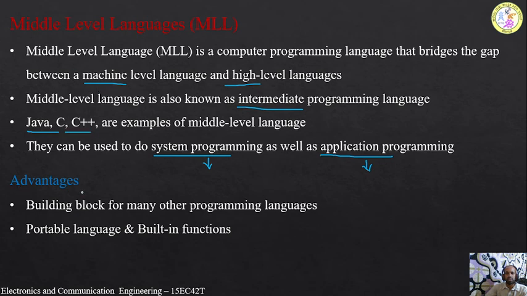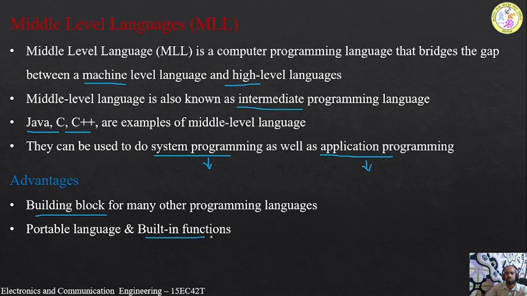Coming to the advantages, they are the building block for many other programming languages. For example, if I want to learn high level languages like .NET web programming or some other, then we must know the concept of C, C++ or Java. These basics are required. Therefore, they act as building blocks for many other programming languages. And it is a portable language as well as having built-in functions.